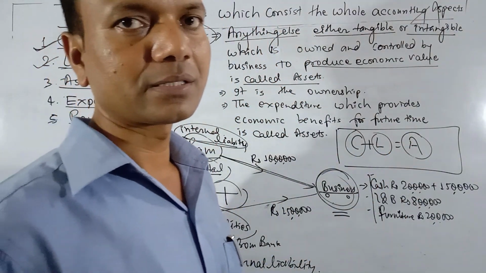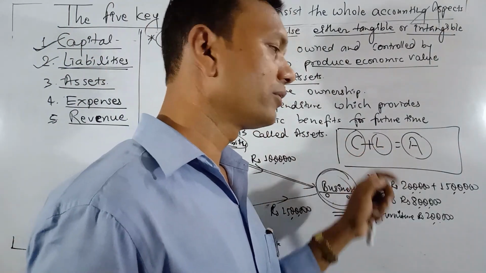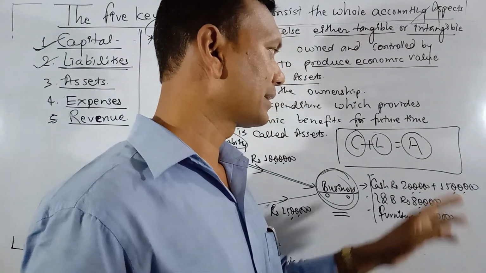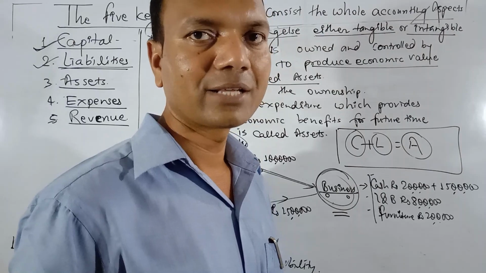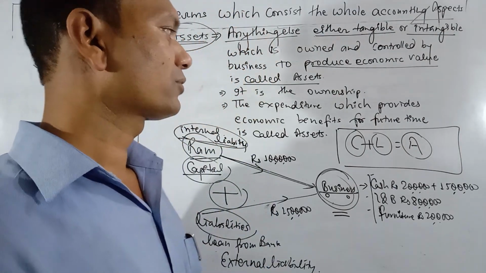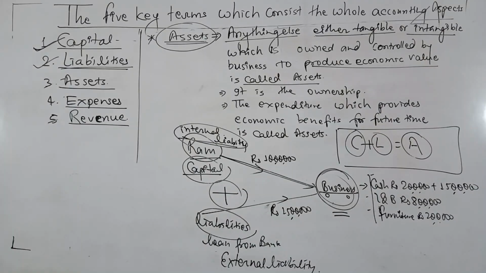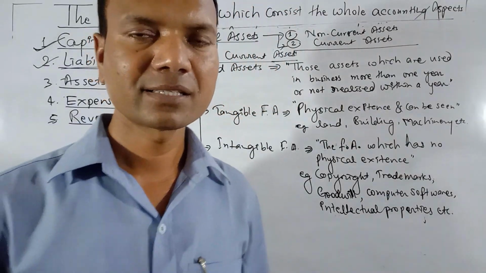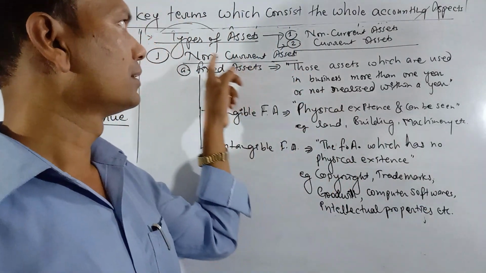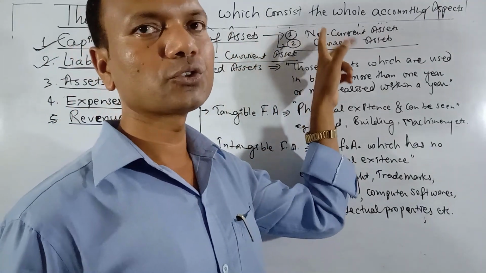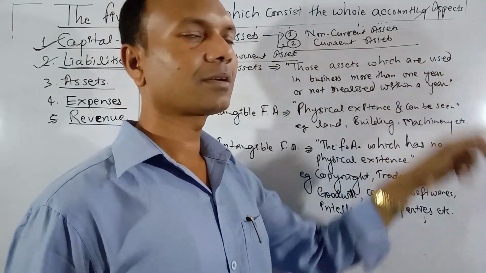We have to understand that when we take capital or a bank loan, it creates assets for the business organization as well. So what are the types of assets now? Let's see the types of assets. Assets have been classified into two groups: non-current assets and current assets.